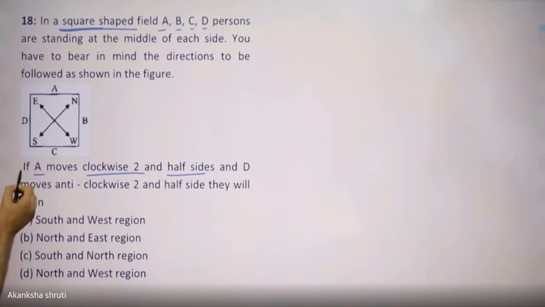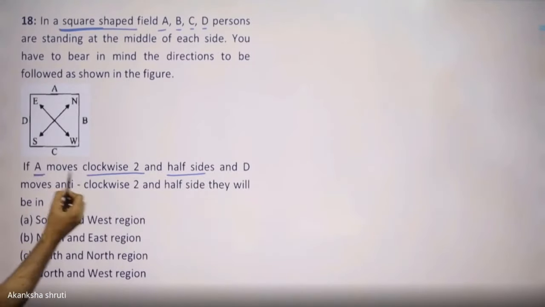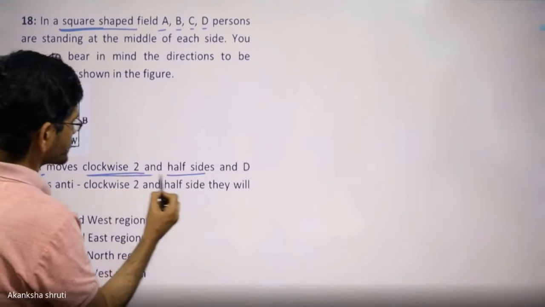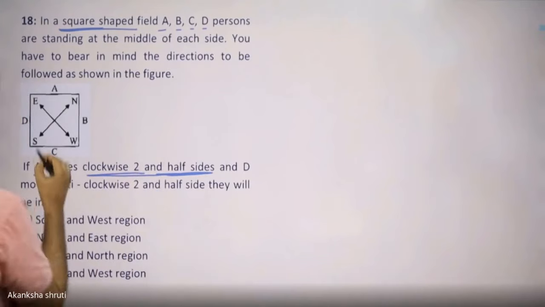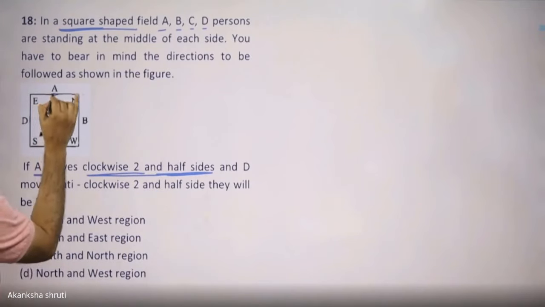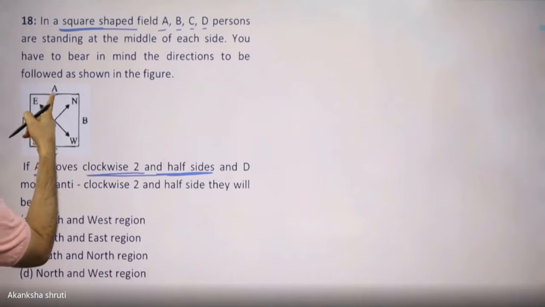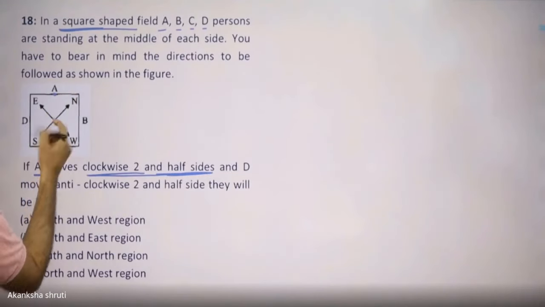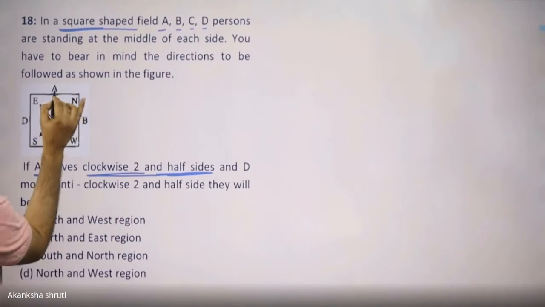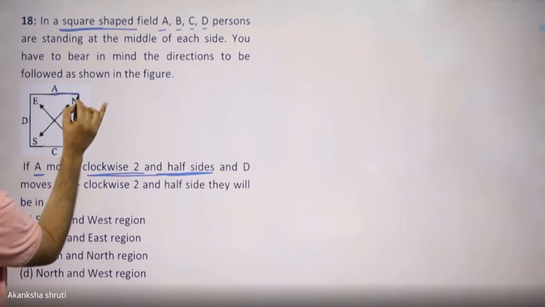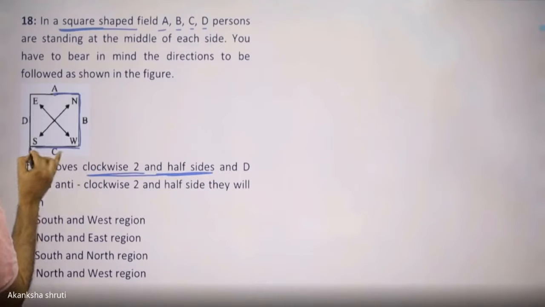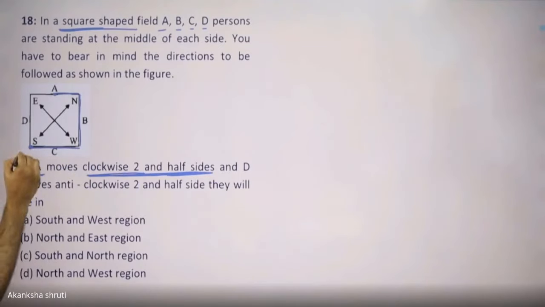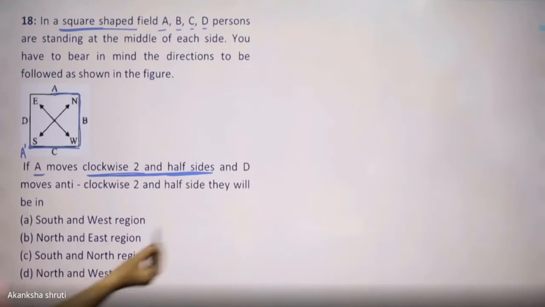Students, here it is given that if A moves clockwise 2.5 side, A has to move 2.5 side. A will move this much is the half side, this one is another one side, and this is the other one side. This will be the new position of A. We may mark this as A dash. Come to the other part.